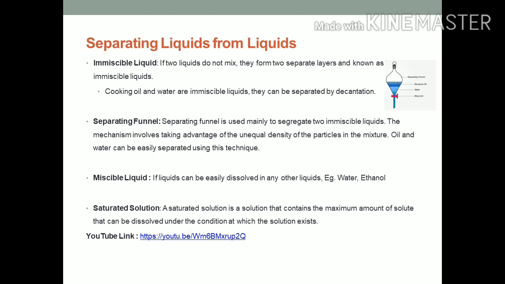Now understand what is a saturated solution. A saturated solution is a solution that contains the maximum amount of solute that can be dissolved under the condition at which the solution exists. For better understanding, you can visit this YouTube link also.